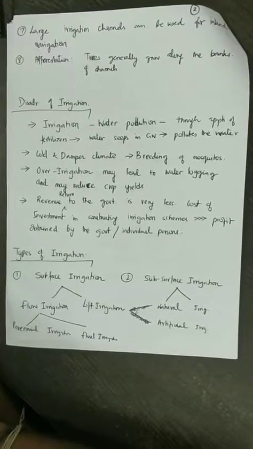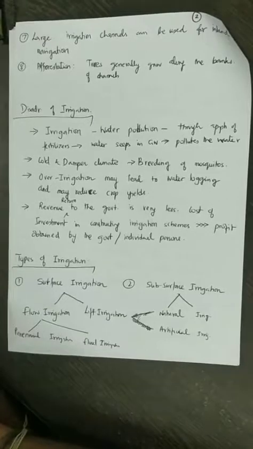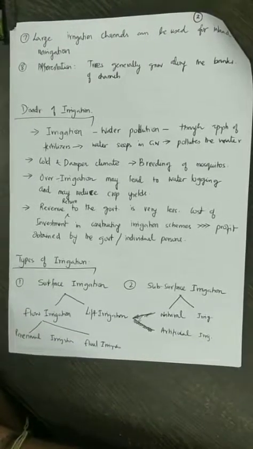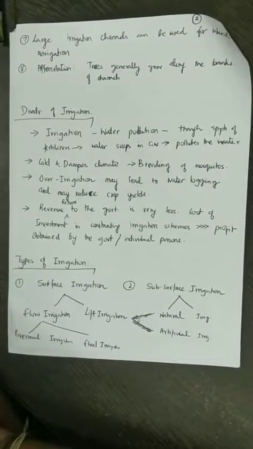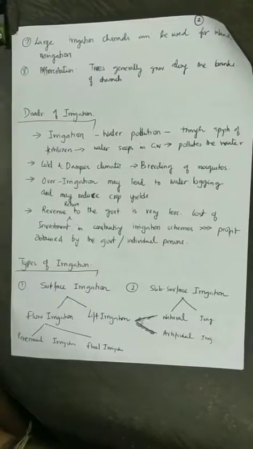Further, it also induces dampness in the climate, which increases the breeding of mosquitoes. Further, over irrigation may also lead to waterlogging and may reduce the crop yields to a greater extent.